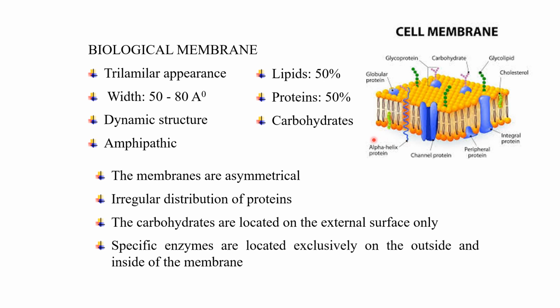So the membranes are asymmetrical, with irregular distribution of protein here, and proteins are arranged in various forms, in the form of channel, peripheral protein, integral protein, that I'll be discussing in detail when I'll be talking on cell membrane transport. Carbohydrates are located onto the external surface in the form of calyx. You can see it here, small sapling-like structures. These are the glycoproteins. The carbohydrates, then specific enzymes are located exclusively onto the outside and inside of the membrane.